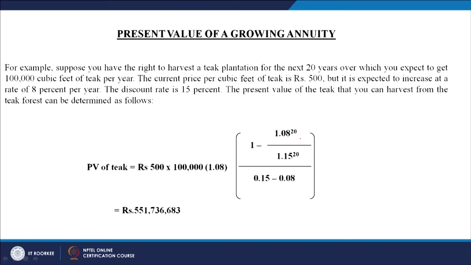We calculated the value of the growing annuity first, then factored it with certain other values and the growth rate. Finally, the total crop is going to be worth more than 551 million rupees, which is the result of the growing annuity, because the selling price is going up at the rate of 8% per annum. So this is the growing annuity.